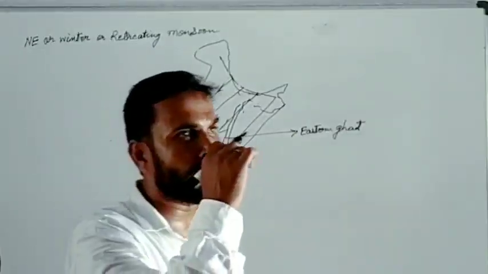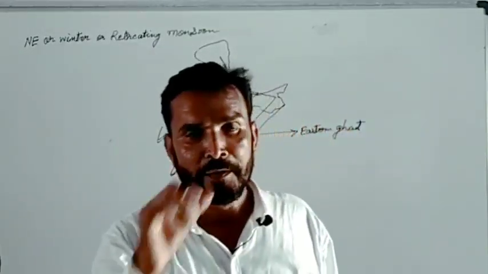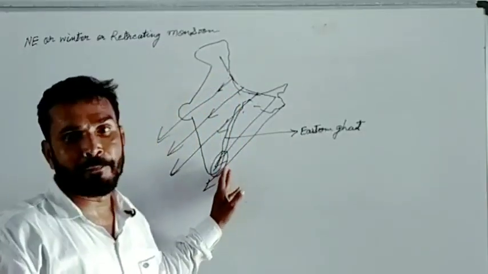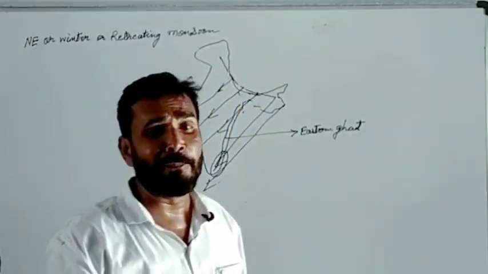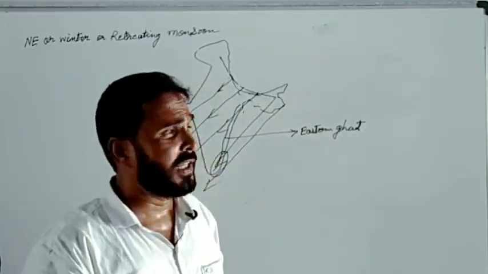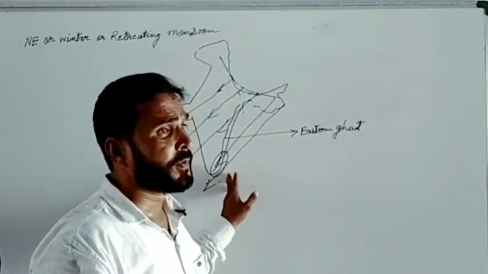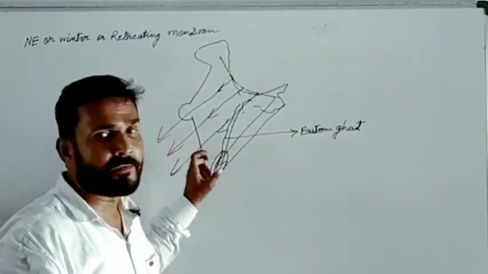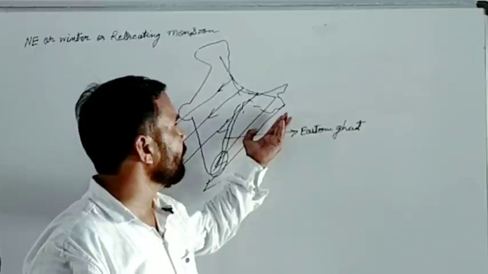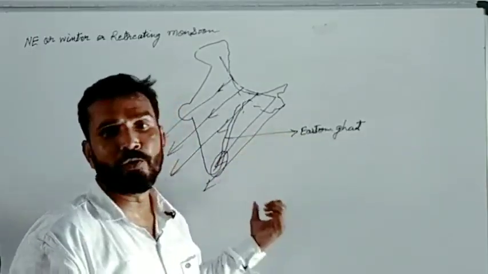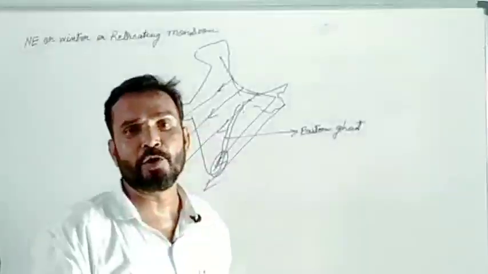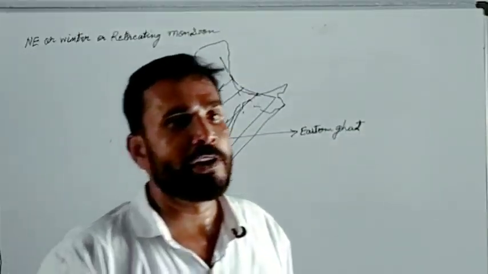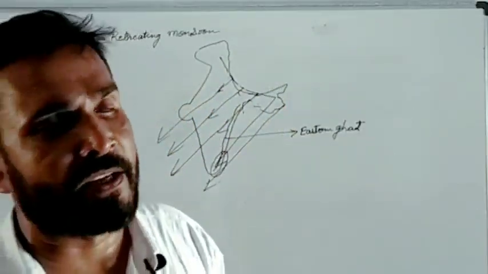If you remember, a few years ago, in the month of December or November, means in peak winter season, there was a flood in this region, and the cause was this only: winter monsoon winds, northeastern monsoon winds, retreating monsoon winds. This question is also sometimes asked by the examiner.